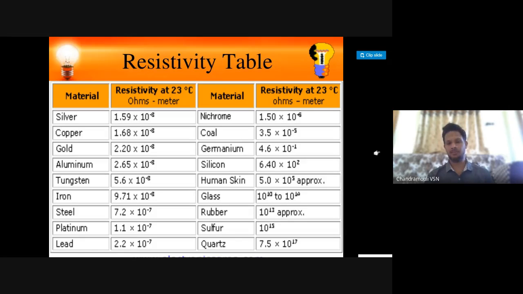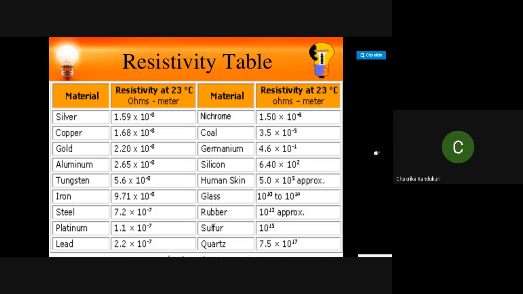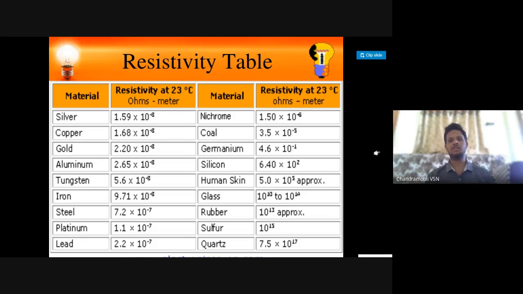Which is having platinum? No. Platinum is also in the 10 to the power of minus only. The 10 to the power of plus value must be there and it must be highest. Which material is it? Rubber. Rubber also 10 power 13 only.